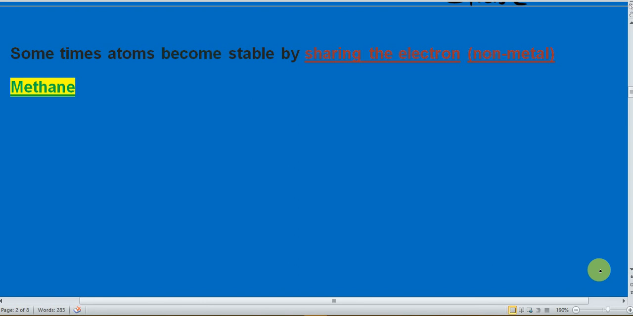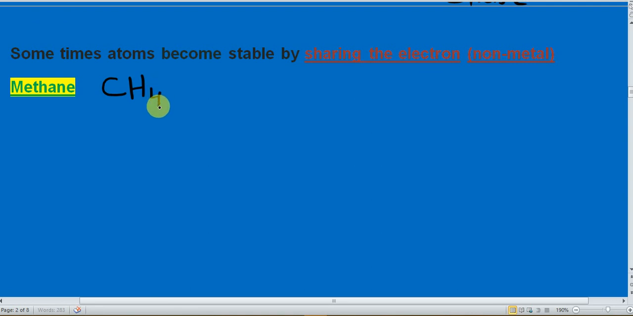This is the mutual sharing. 250 rupees from the one friend and 250 rupees from the other friend. And then they will combine the money and they will purchase a burger. So this is the mutual sharing, equal contribution from each side. So in chemistry, atoms become stable by sharing the electron. How? I am giving you the example of methane. The formula of methane is